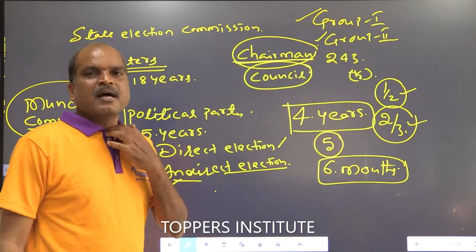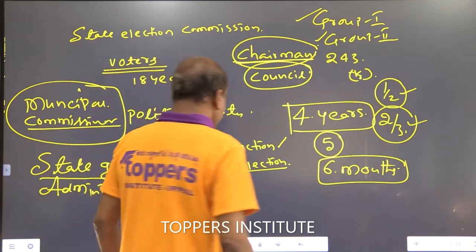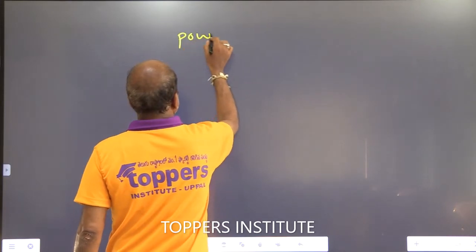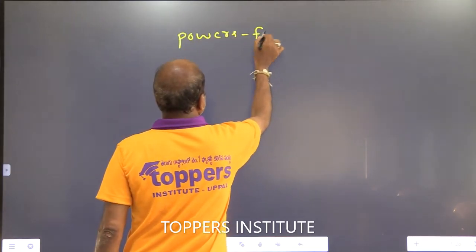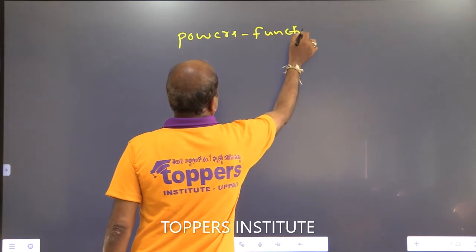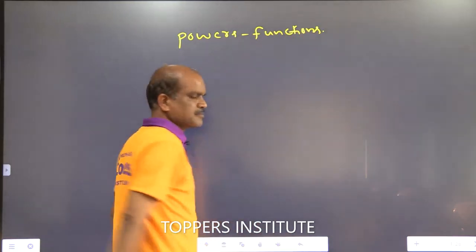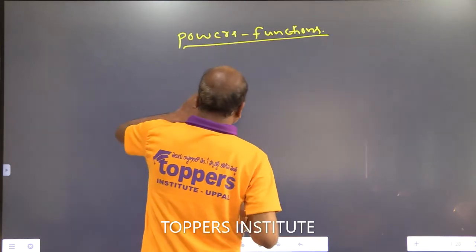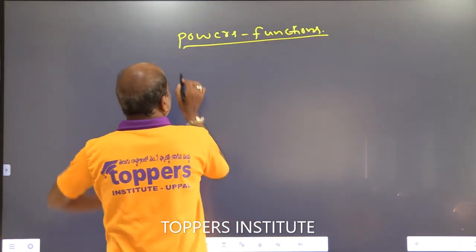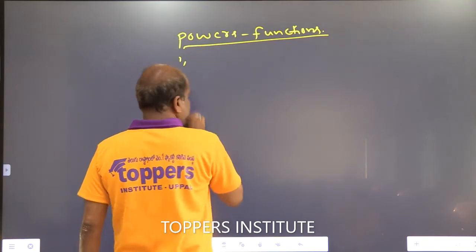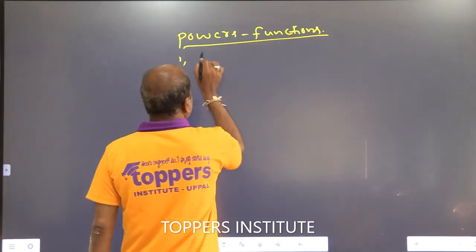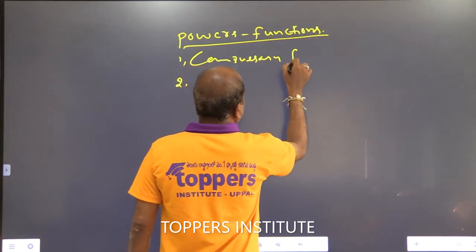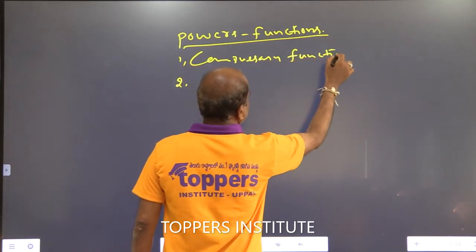And one more, municipality powers and functions. Municipality powers and functions are classified into two types. One is compulsory functions.